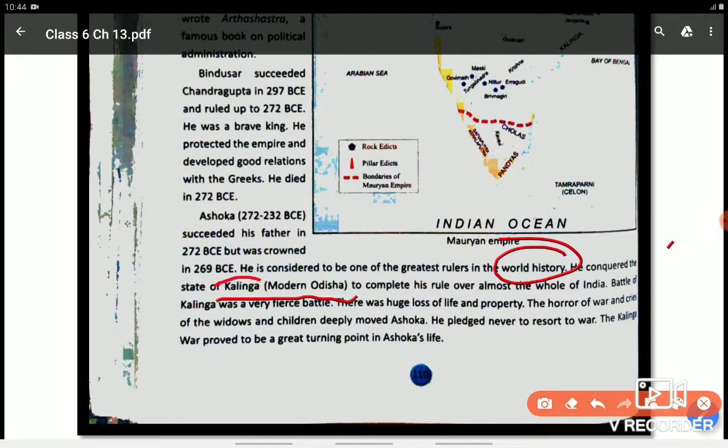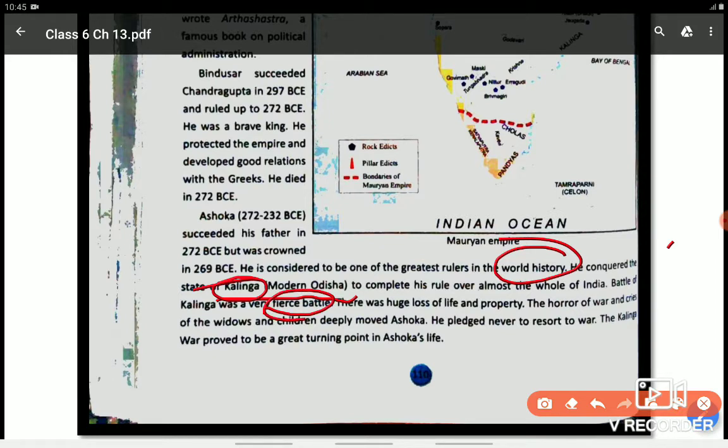Modern Odisha. Earlier it was known as Kalinga. If you go to Odisha, you will see a very open place there where a bloody war took place, to complete his rule over almost the whole of India. The Battle of Kalinga was a very fierce battle. What is this fierce battle?